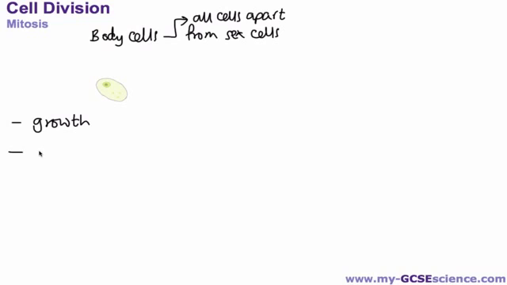Now the second reason is for replacement cells. So if you fall over and graze yourself, you've damaged the skin cells, so you'll need to replace those. And also every day your skin cells are falling off your body all the time. You don't realize it, but they are, and they constantly need replacing as well, and that is also by mitosis.